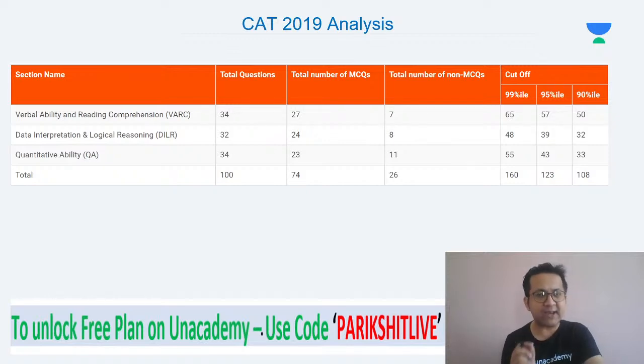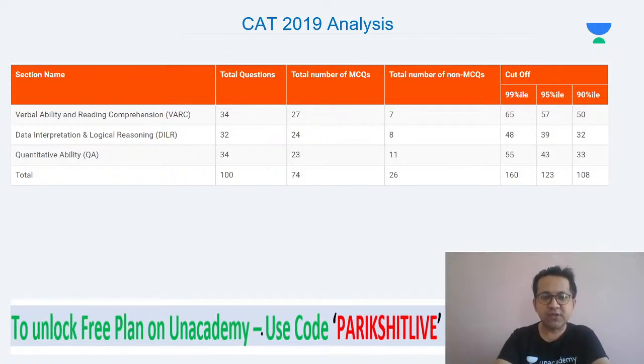Even at 95 percentile, you will get calls from some of the top B schools, like the baby IIMs, and some tier 2 colleges at the high end, like IMT Ghaziabad, IMI Delhi, even TAPMI Manipal.